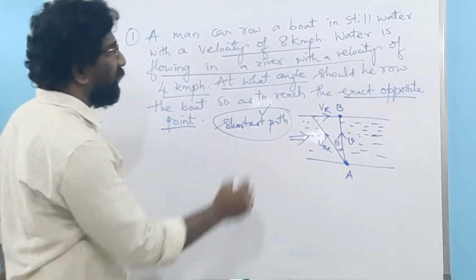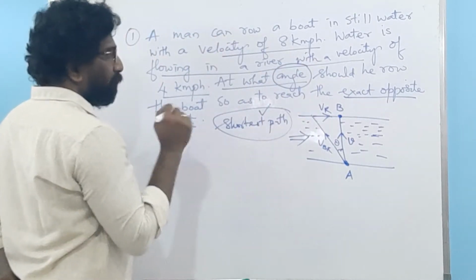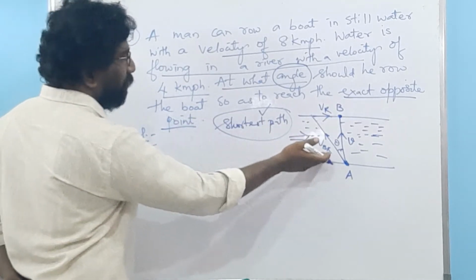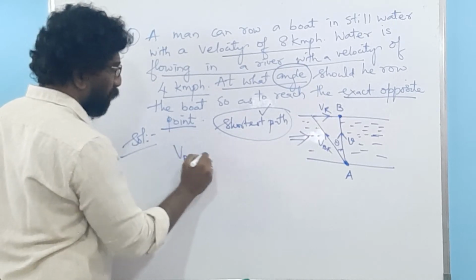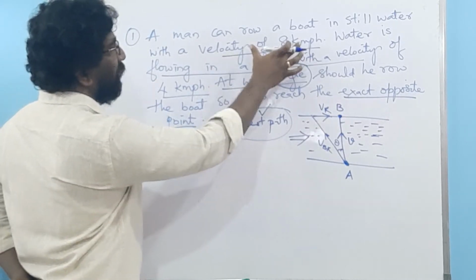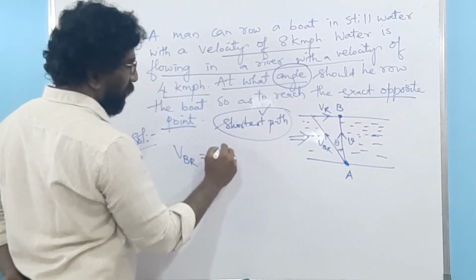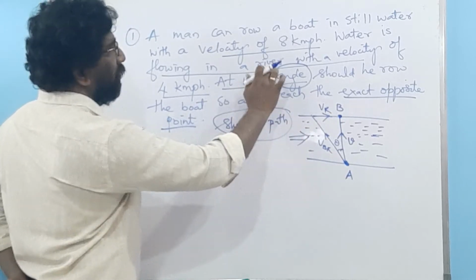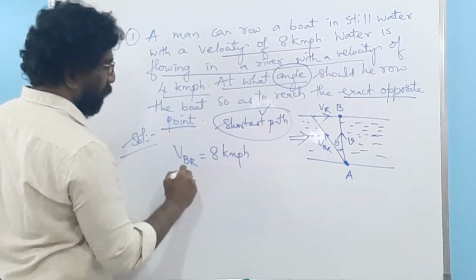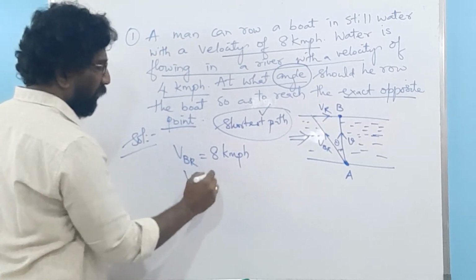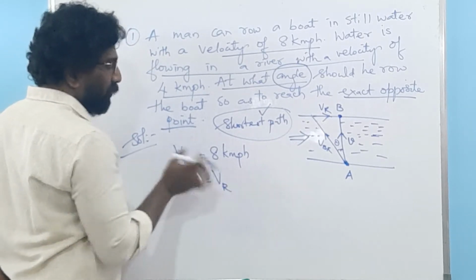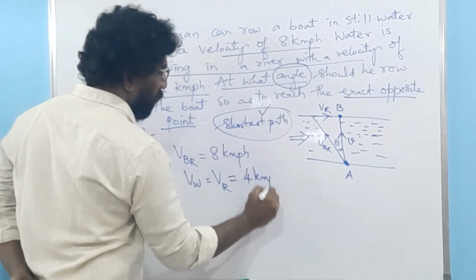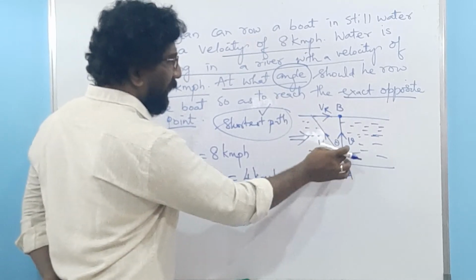So what are we supposed to find? We are supposed to find the angle. Let me write down the given terms from the problem. What is given to us? VBR is the velocity of the boat, being rowed at a velocity of 8 km per hour, and the water is flowing in the river with a velocity of 4 km per hour. Since we have studied the formula, I'll write the velocity of the river as VR, which is equal to 4 km per hour. Now we are supposed to find the angle theta.